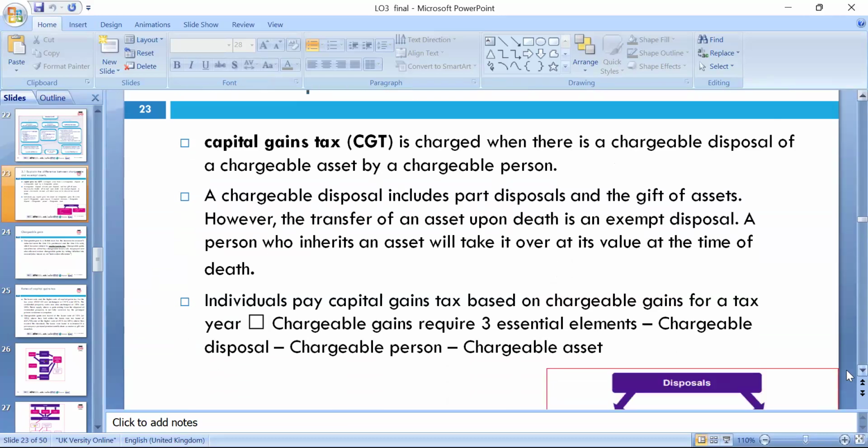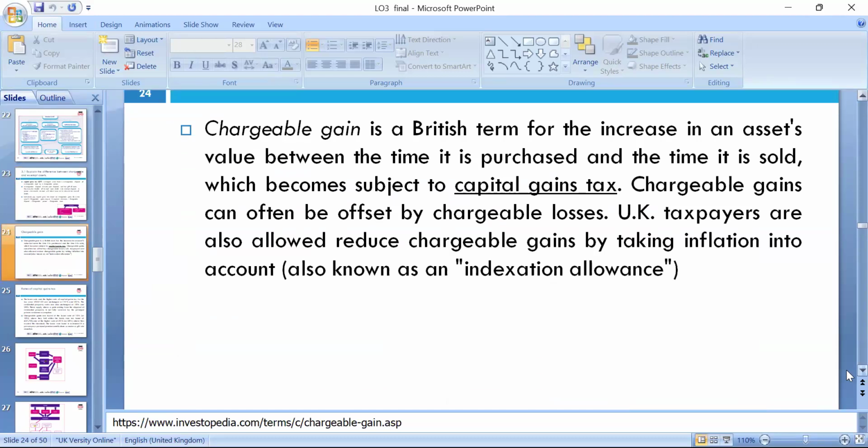An individual pays capital gains tax based on the chargeable gain for the tax year. The chargeable gain has three essentials: chargeable disposal, chargeable person, and chargeable assets. Chargeable gain is the British term for the increase in asset value between the time it was purchased and the time it was sold, which becomes subject to capital gains tax, like when you buy a house and sell the house.